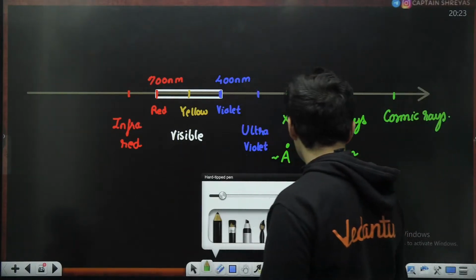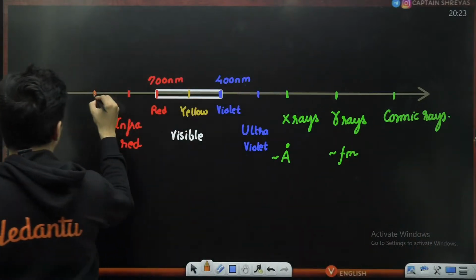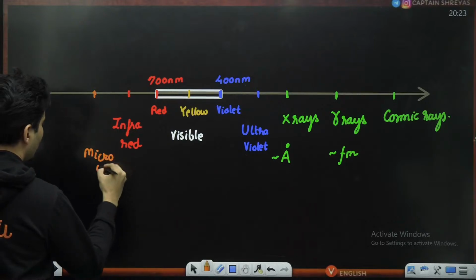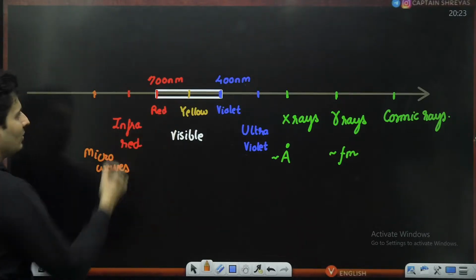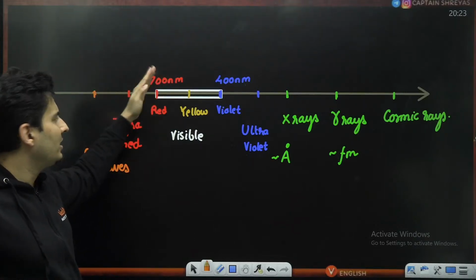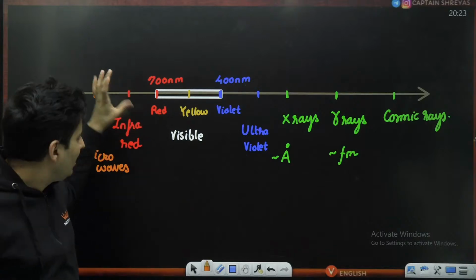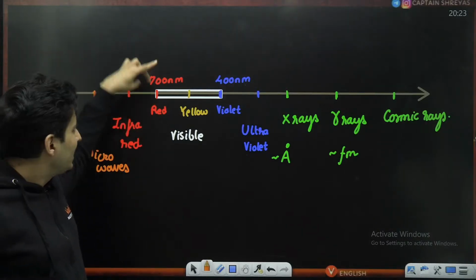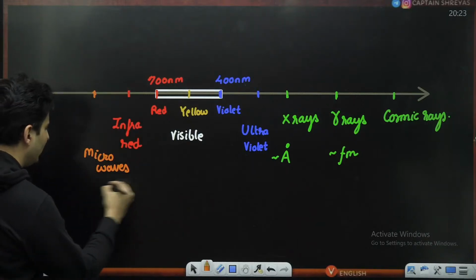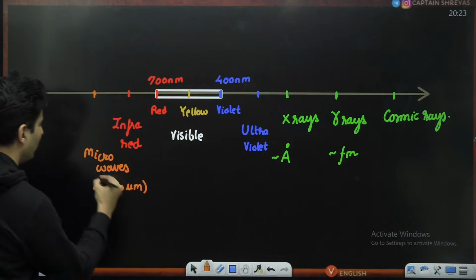On the other side, after infrared, you get microwaves. From 700 nanometers and beyond, up to 1000 or 1200 nanometers, it is infrared. Once it becomes 1000 nanometers, it becomes micrometers. That micrometer to millimeter range is microwaves.